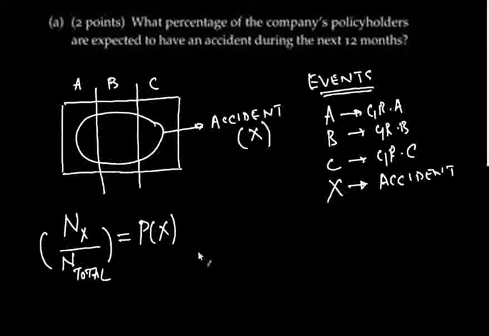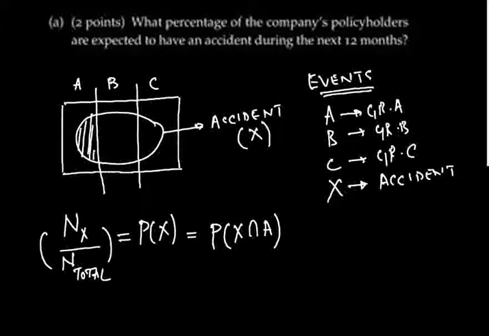So how do we find the probability of X? Well, let's look at the Venn diagram again. This set X is made up of three distinct subsets. The first set is all those people who have an accident and belong to group A, which is this set over here in white.